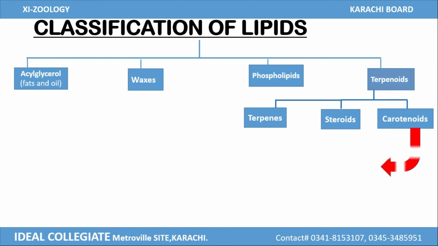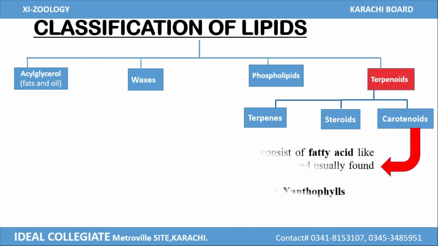Carotenoids are the last subgroup of terpenoids. They consist of a fatty acid like carbon chain and are usually found in plants. Carotene and xanthophylls are examples of carotenoids.